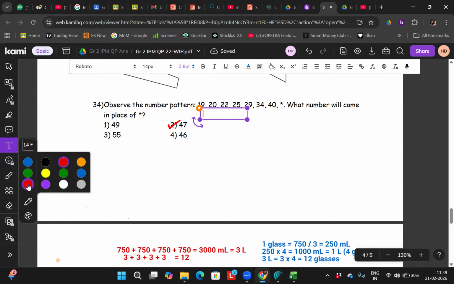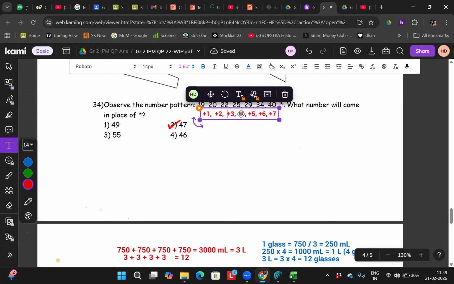Yeah, adding plus 1, then plus 2, plus 3, then plus 4, plus 5, plus 6, and then it will be plus 7. Correct? Clear, everyone? Yes. So when I ask you what is the logic you are using, you have to give me this: sir, incrementing by 1 every time, right? Correct? Yes, sir.